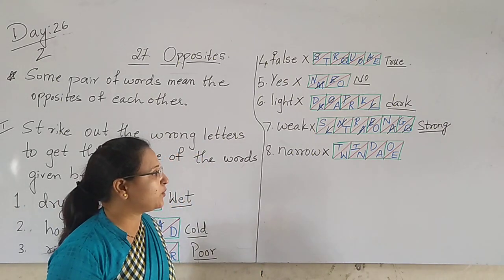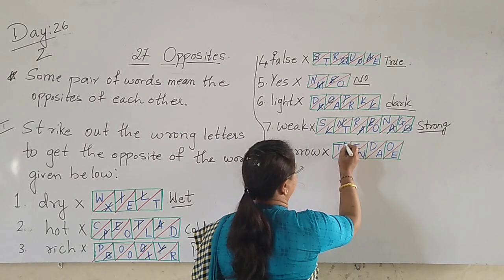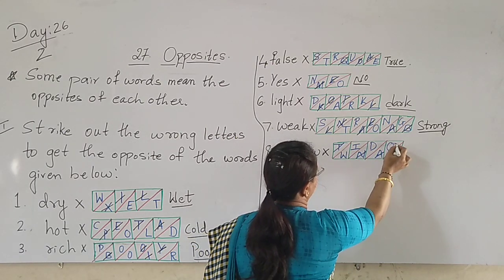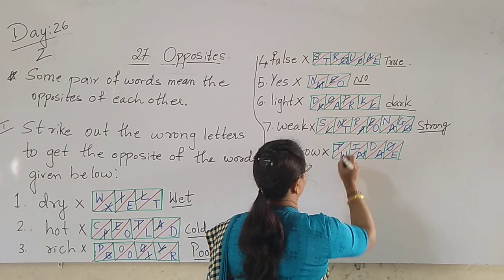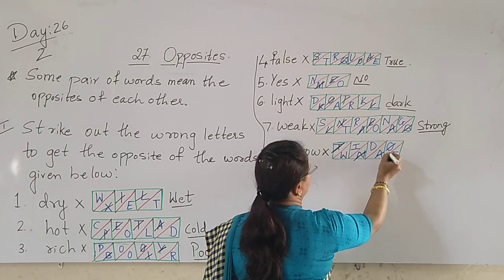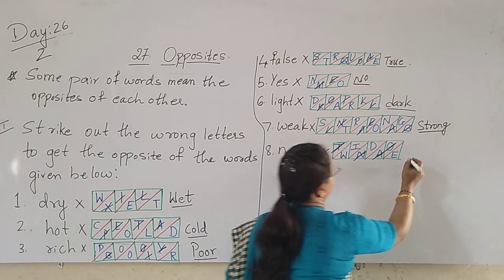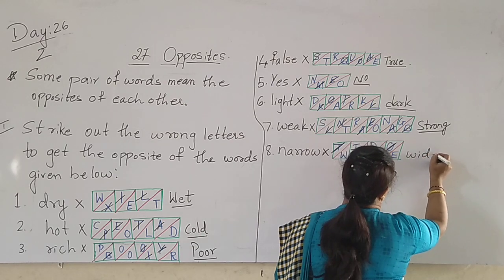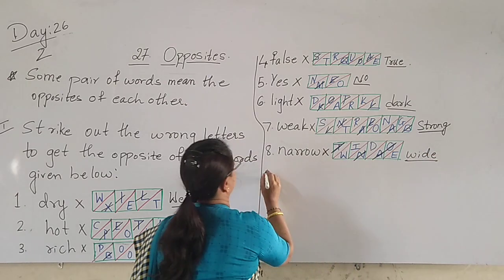So W-I-D-E, wide. Sorry children, it cannot be seen. Yes. So we'll write the answer here. Wide. Then next, 9.